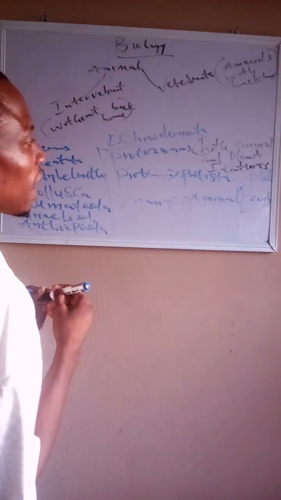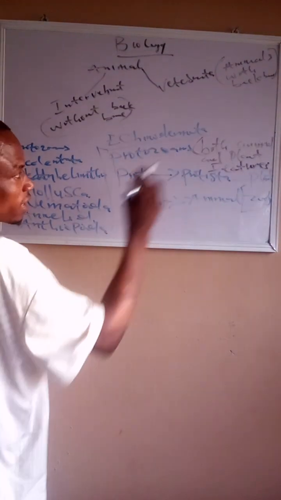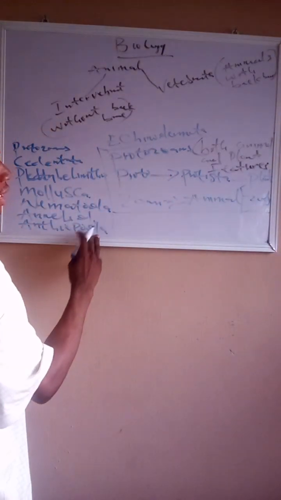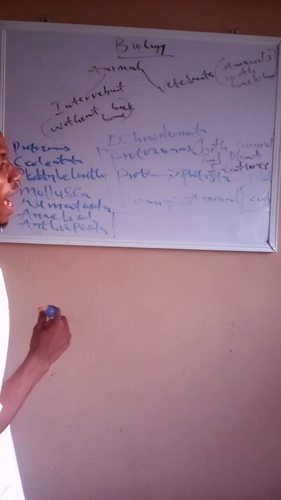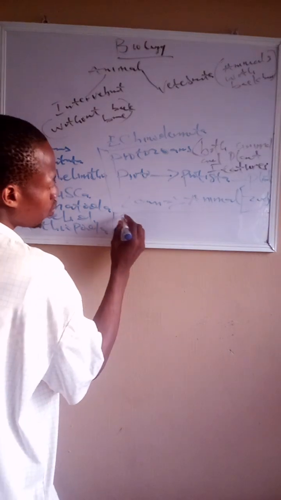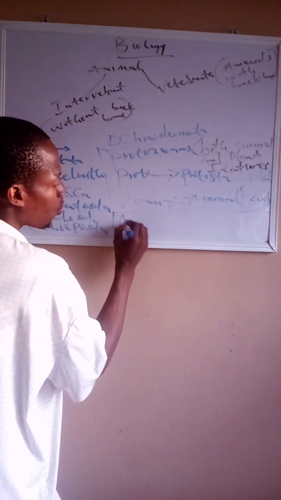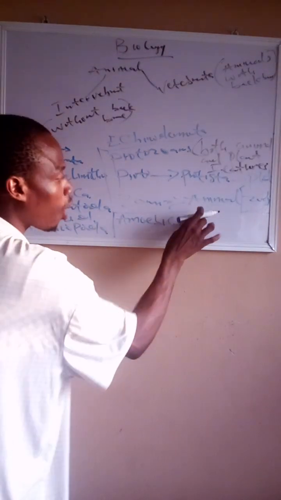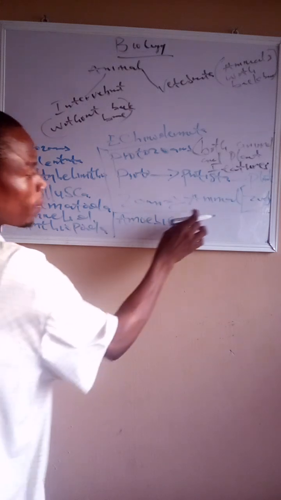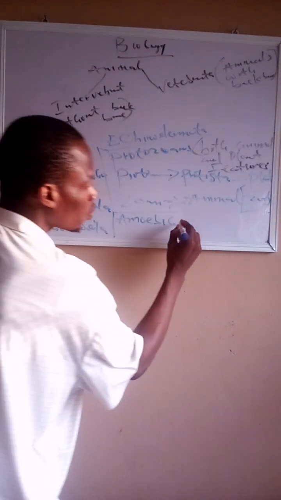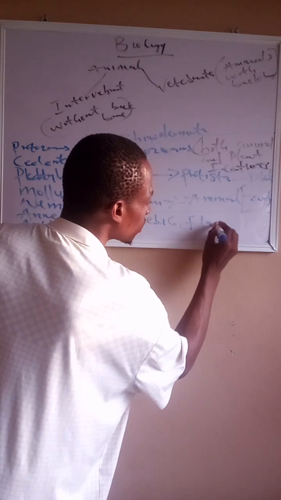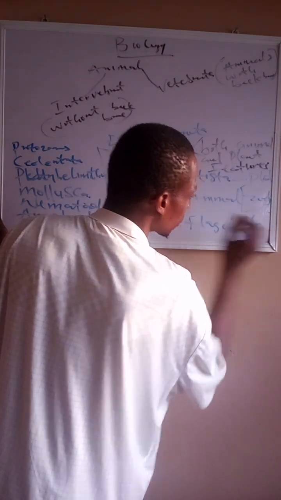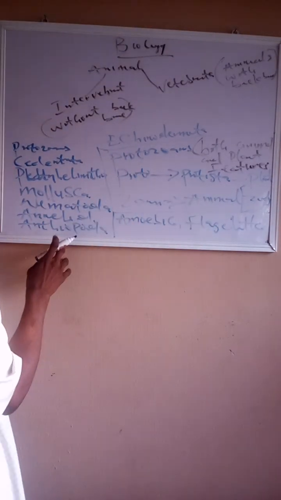Now, let us look at examples of organisms that belong to this group. The organisms that belong to these groups are basically classified into four. One, the amoebic organisms. Two, we have the flagellate organisms.